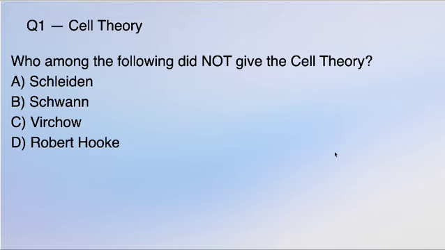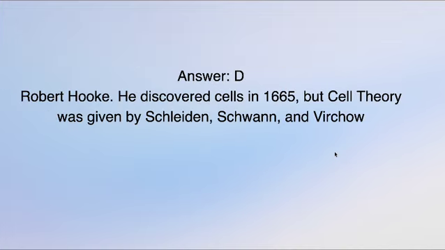First question is, we all know, who among the following did not give the cell theory? Options are Schleiden, Schwann, Virchow, and Robert Hooke. Think about that. Who is the one who is not giving the cell theory? I think the time is up. The answer is option D, Robert Hooke. He discovered cells in 1665, but cell theory was given by Schleiden, Schwann, and Virchow.